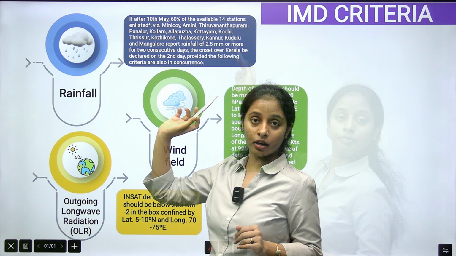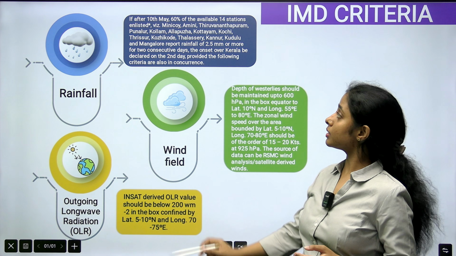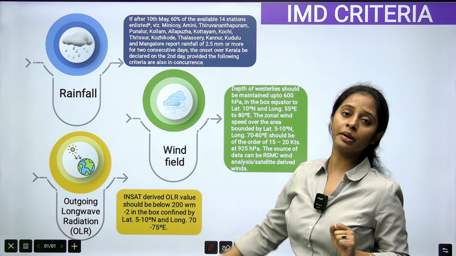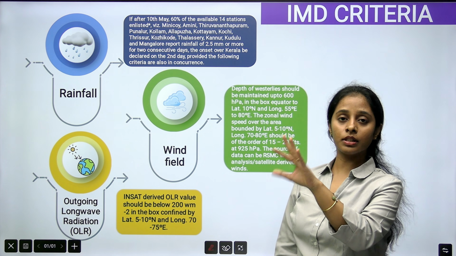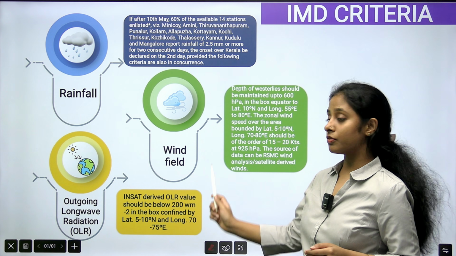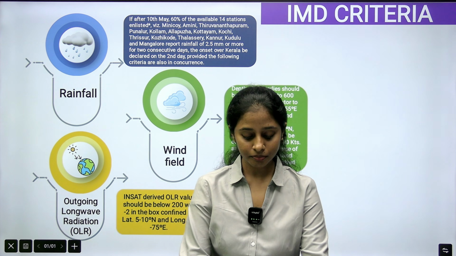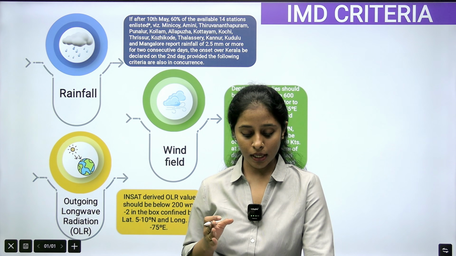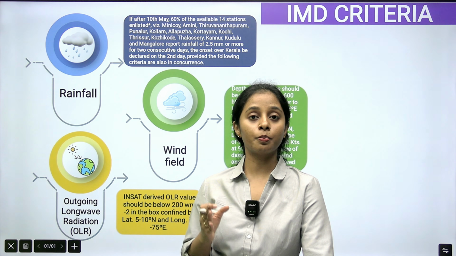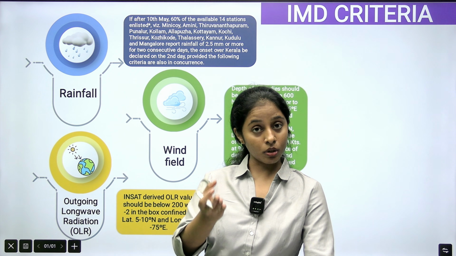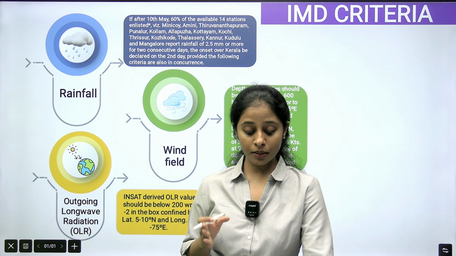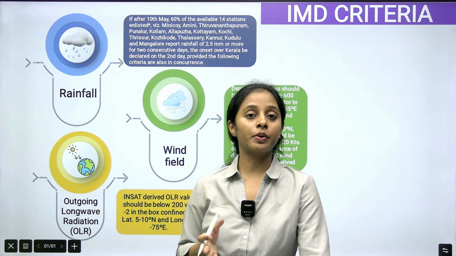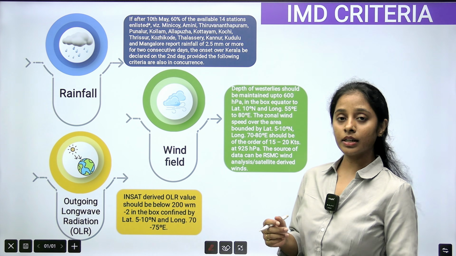ಇದು ಒಂದು ಕ್ರೈಟೀರಿಯಾ. ವಿ ಹ್ಯಾವ್ ಲಿಸ್ಟೆಡ್ ಔಟ್ ದ 14 ಸ್ಟೇಷನ್ಸ್. ಮತ್ತೆ ಇನ್ನೊಂದು ಇಂಪಾರ್ಟೆಂಟ್ fact what you need to remember is 2.5 millimeters and 2 consecutive days. Next criteria nodana, which is wind field. Enidu, for the onset, the depth of the westerly winds should be maintained at up to 600 hectopascals. I'll explain you what is hectopascals. And wind speed must range between 27 to 37 kilometers per hour. ಇದೊಂದು criteria. We'll understand what is this.